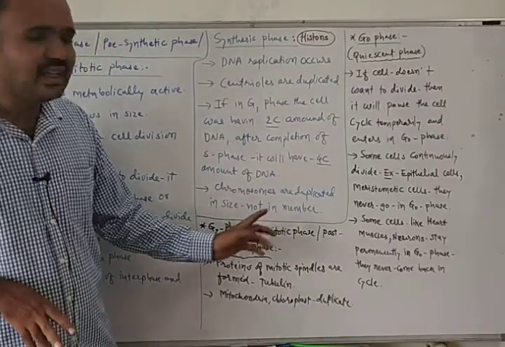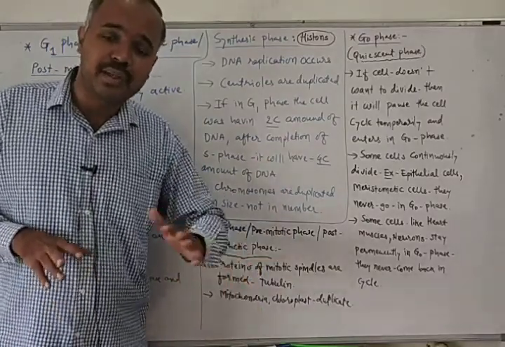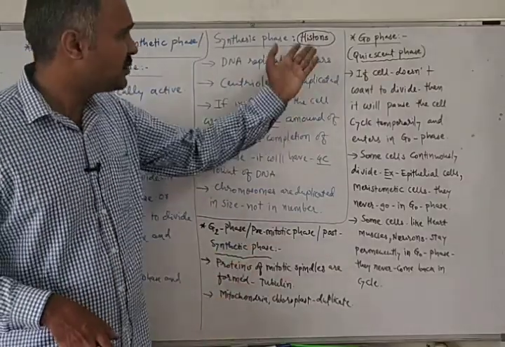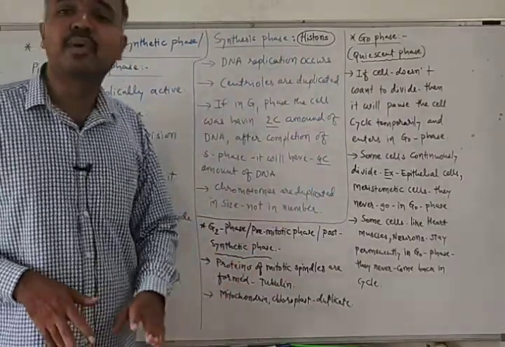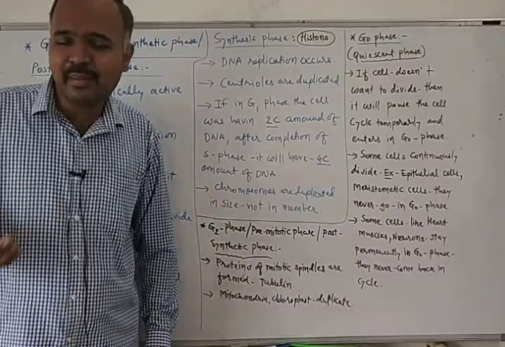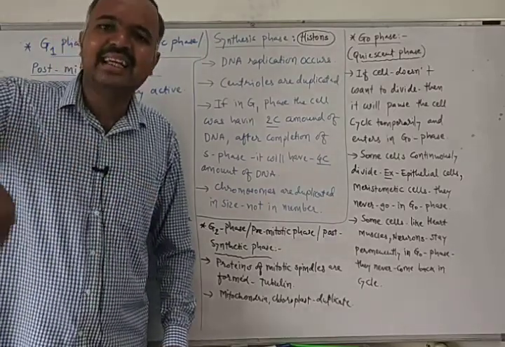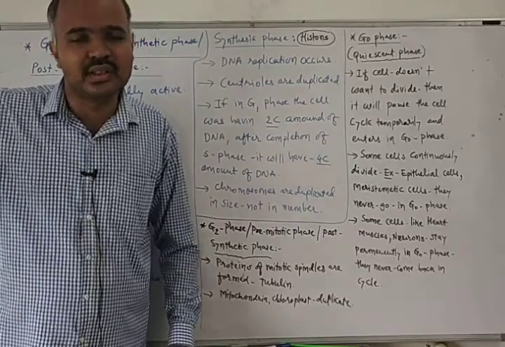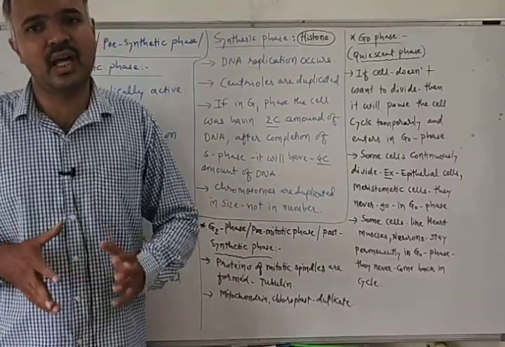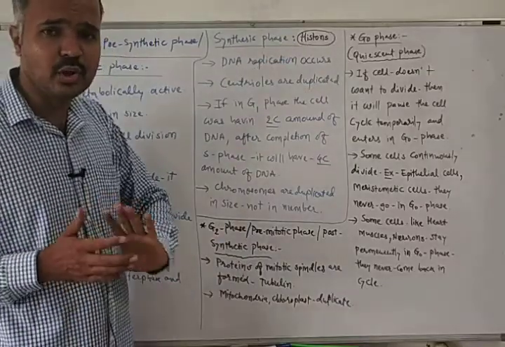This fact is very important for further topics also, so please remember this fact. So we are learning regarding synthesis phase. One last point is that histone proteins are also synthesized during the S phase. Because DNA replication occurs, histone proteins will also be synthesized, because DNA is generally wrapped around these histone proteins. So if DNA replication occurs, then histone proteins also need to be synthesized. That's why histone protein synthesis also takes place.